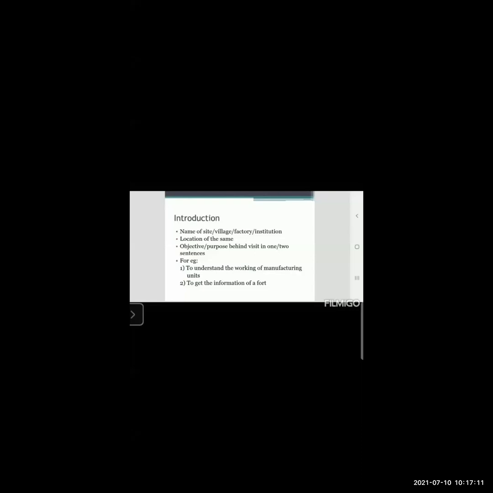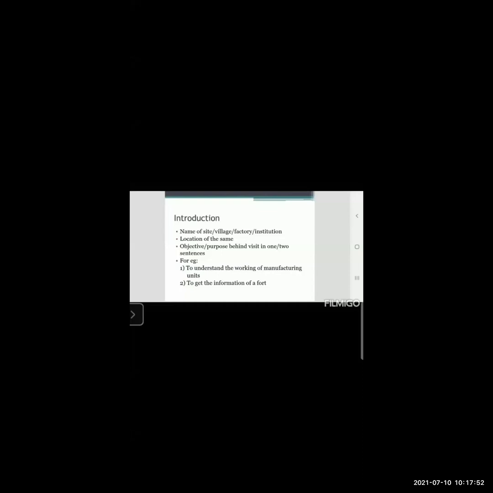Then the location of the same, where Elephanta Cave is located. It is located near Alibag. Okay, then what are the aims and objectives of visiting that Elephanta Cave? You are visiting Elephanta Cave to study the concept of island. So your aims and objectives would be to study the concept of island, and second, to collect detailed information on Elephanta Caves or Elephanta Island.